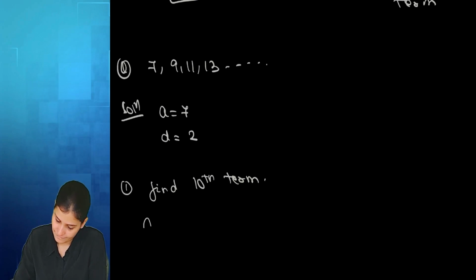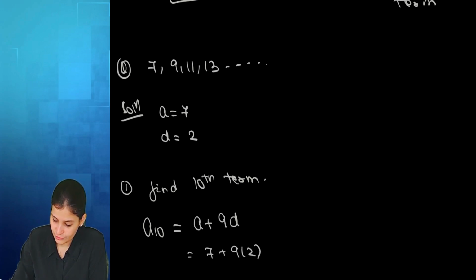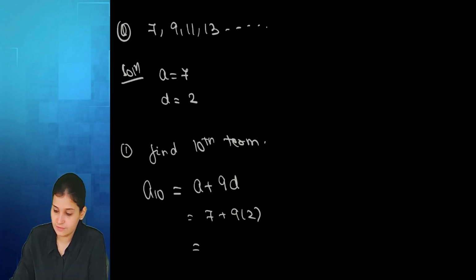A10. Right. The formula is a plus n minus 1 d. Put the values: 7 plus 9 into 2. Answer? 25. Got it?